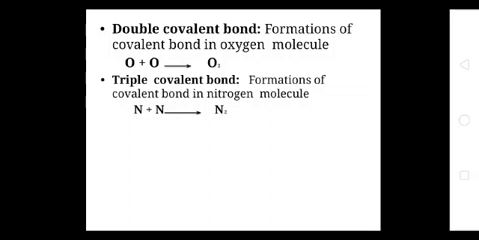Triple covalent bond is the type of bond which is formed by the sharing of three pairs of electrons. Here I discuss the example of the nitrogen molecule, or the formation of the nitrogen molecule. A nitrogen atom contains 5 electrons because it belongs to group 5. So it needs 3 electrons to complete its octet. For this purpose, nitrogen atoms share 3 electrons with the other nitrogen atom to form the nitrogen molecule. In this way, the nitrogen molecule is formed.